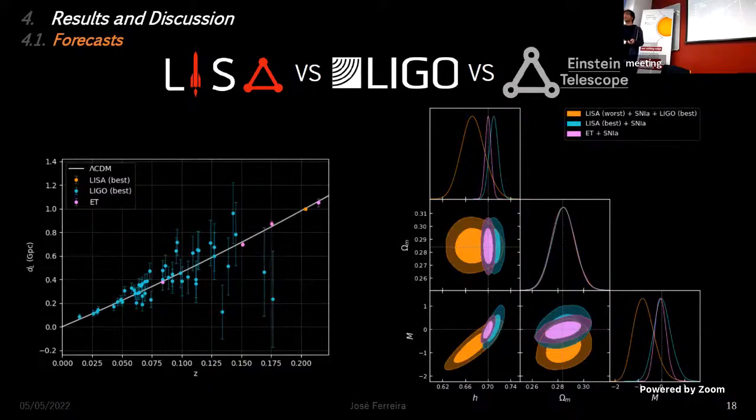So this is the reason why LIGO itself isn't able to properly forecast our model, even though it's in the low redshift regime where we believe that both LISA and the Einstein telescope perform best: the error bars are simply huge. This also explains why 15 events by LISA can compare against 1,000 events by the Einstein telescope, because the error bars from LISA are so small. Here we can see the corresponding constraints, which again are more or less the same.